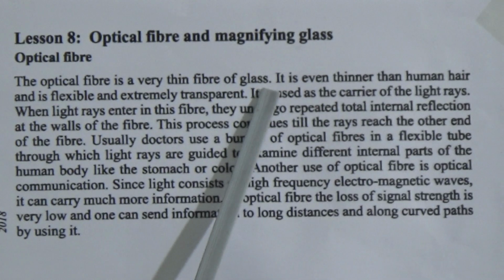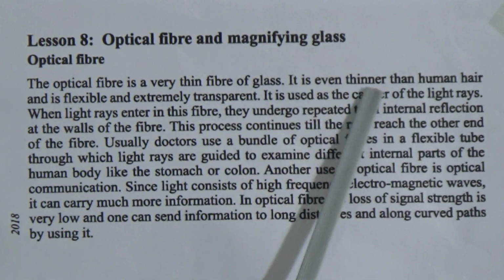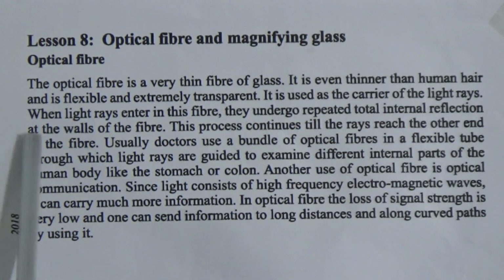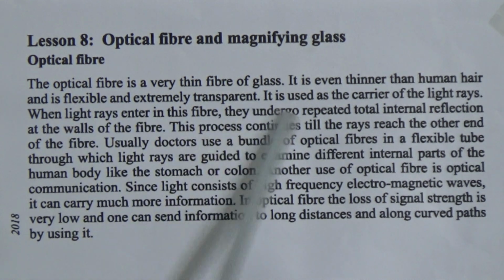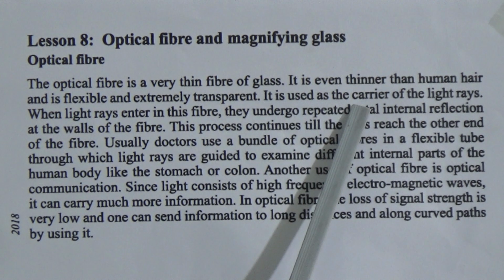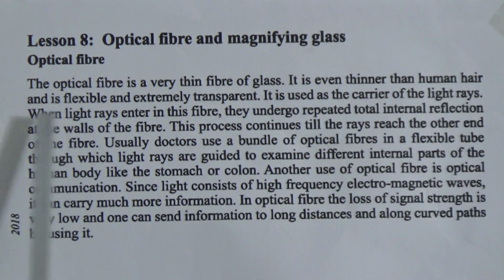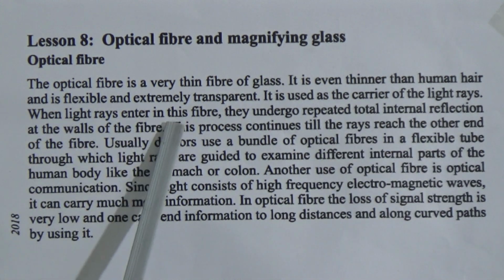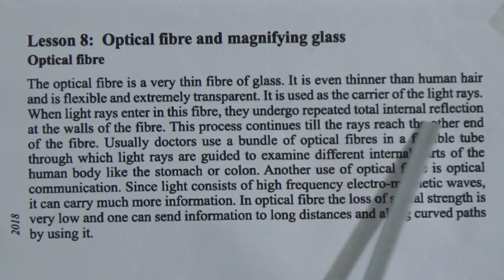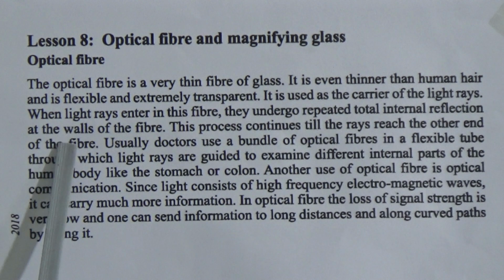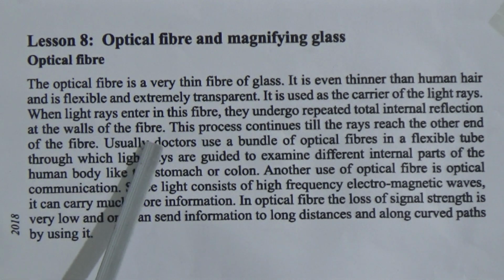The optical fiber is a very thin fiber of glass. It is even thinner than human hair and is flexible and extremely transparent. It is used as the carrier of light rays. When light rays enter this fiber, they undergo repeated total internal reflection at the wall of the fiber.